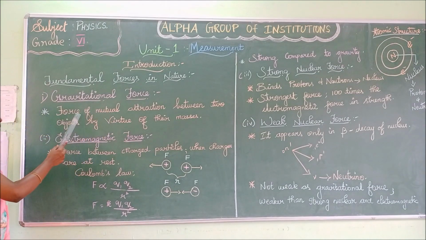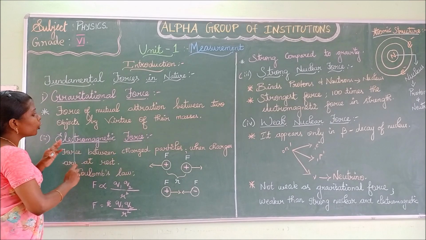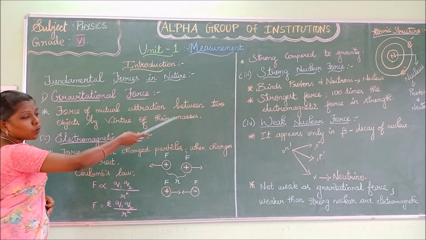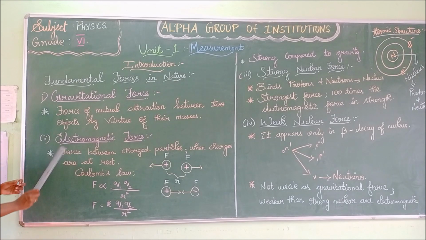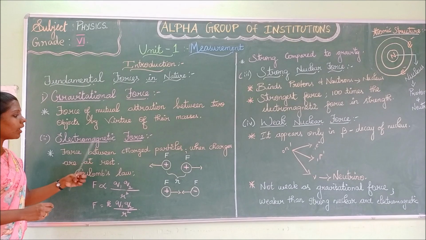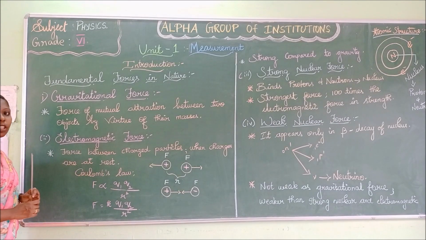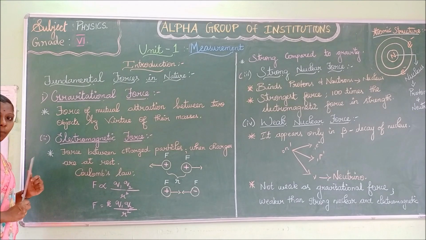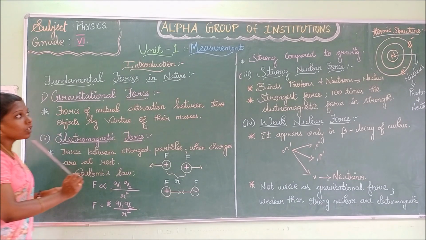Gravitational force is the force of mutual attraction between two objects by virtue of their masses. The electromagnetic force includes electrical and magnetic force. The force which has both electrical and magnetic properties is called the electromagnetic force.